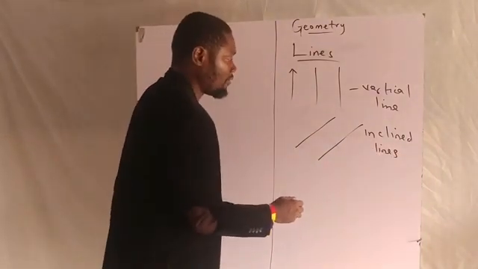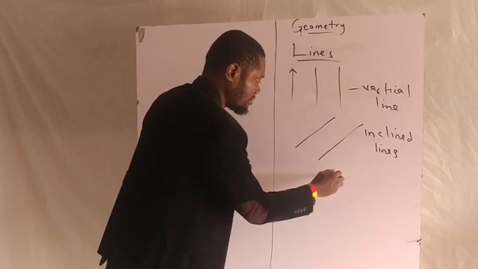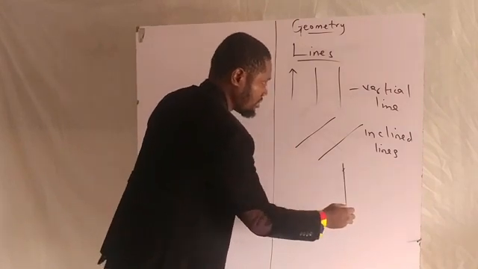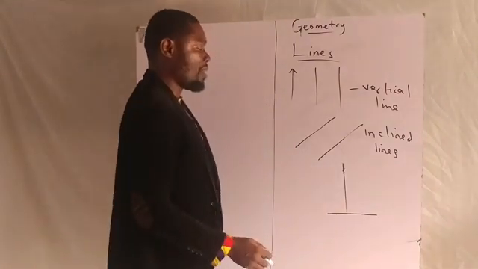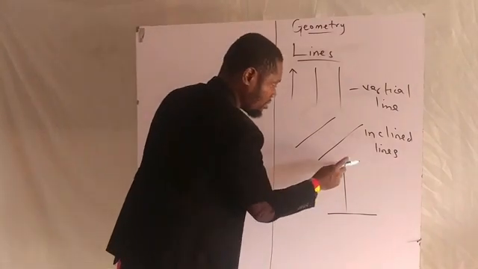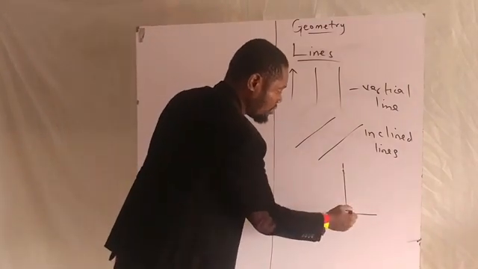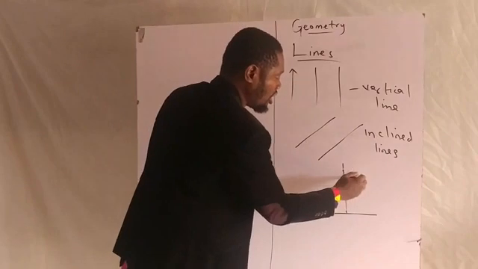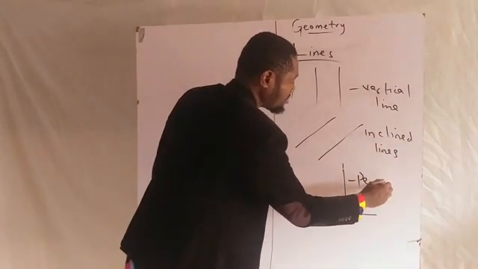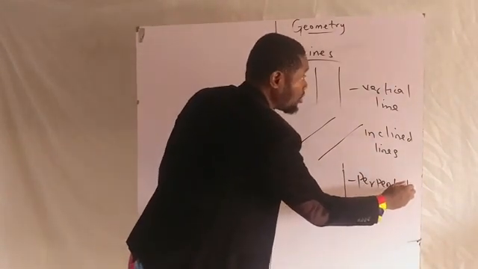And this type of line is the perpendicular line, one line resting on another line. This is called perpendicular line.